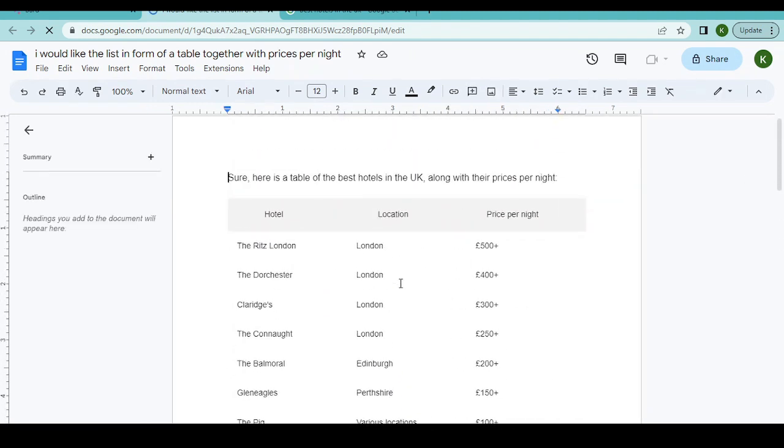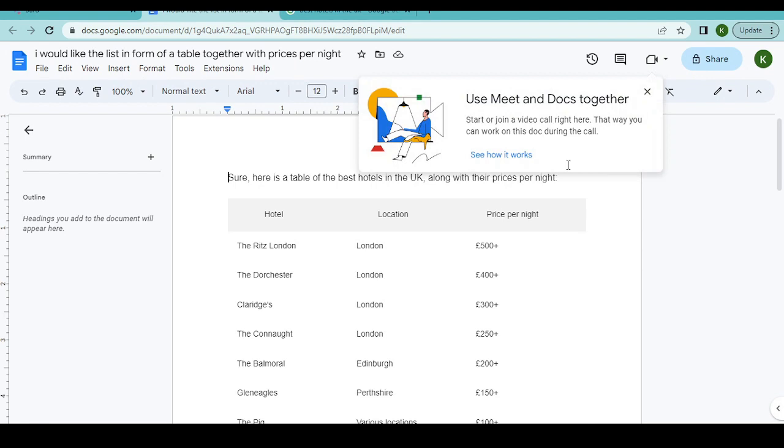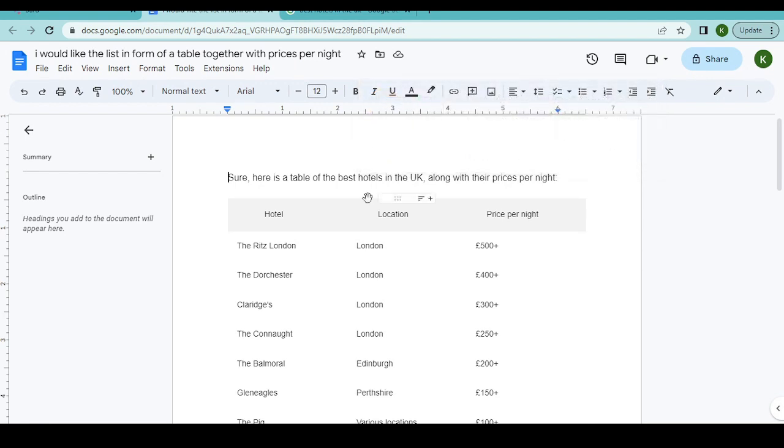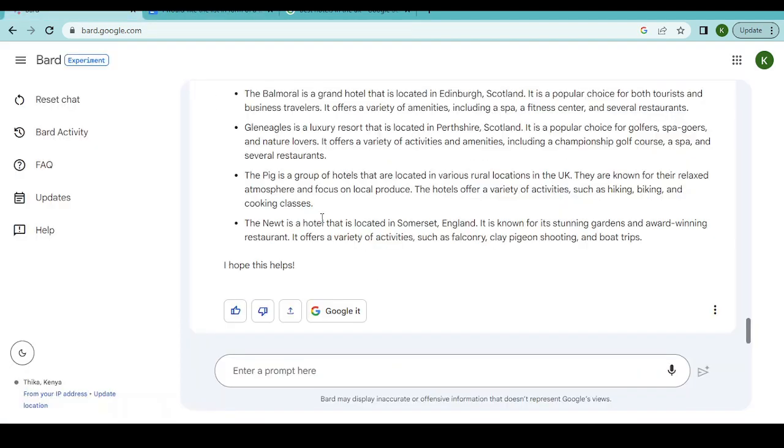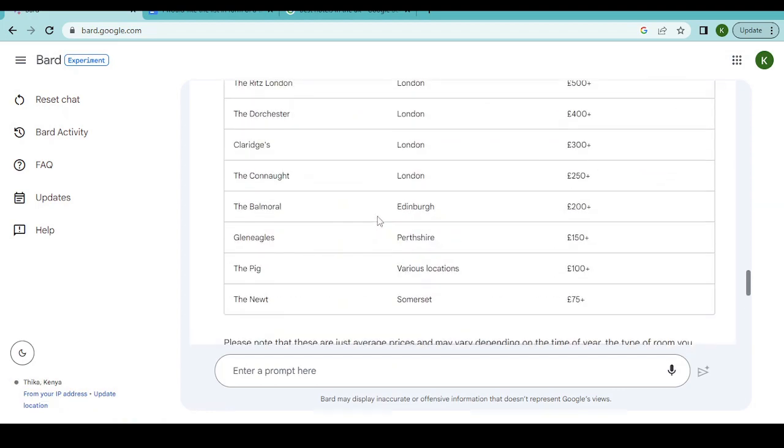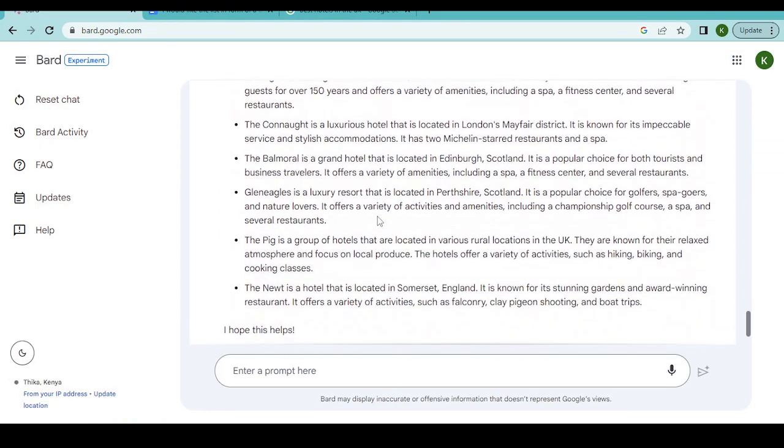So this saves you a lot of time. You don't have to go and do copy pasting like you would do with ChatGPT. And also you can see that the display in the form of a table is much better compared to ChatGPT.